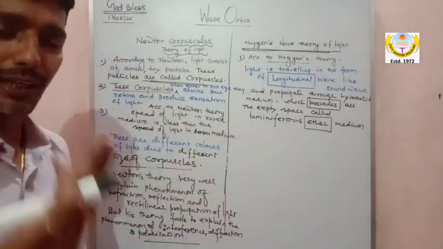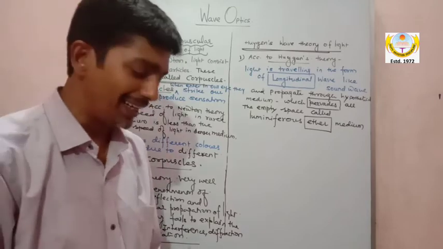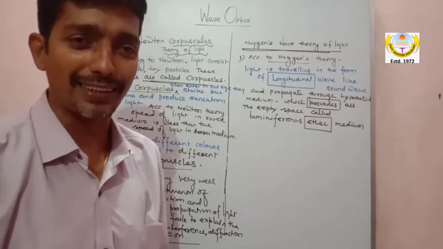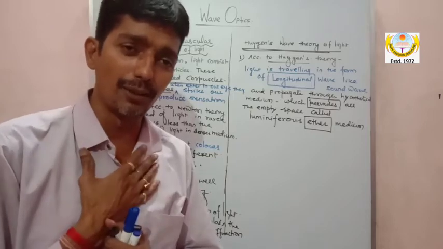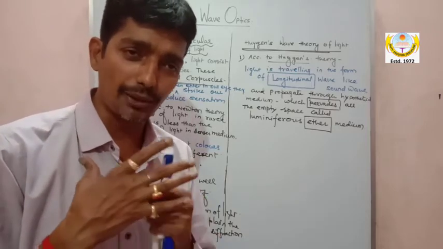And now what is the problem with Huygens's wave theory? Everybody has some drawbacks. Even I am teaching you all, there is some drawback in me also. So nobody is totally perfect.